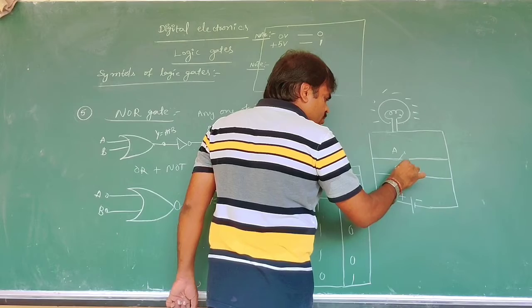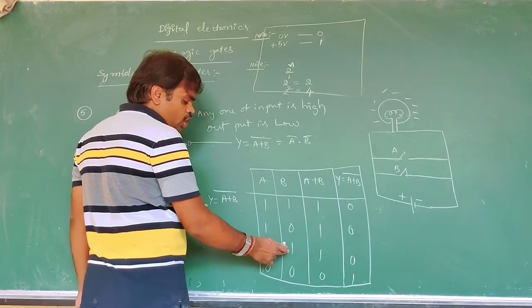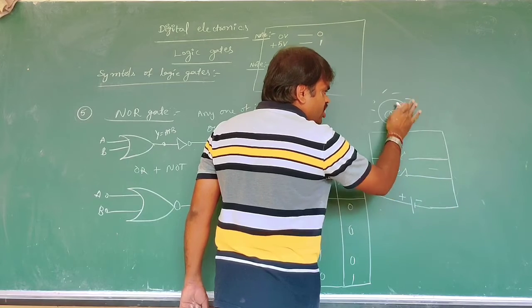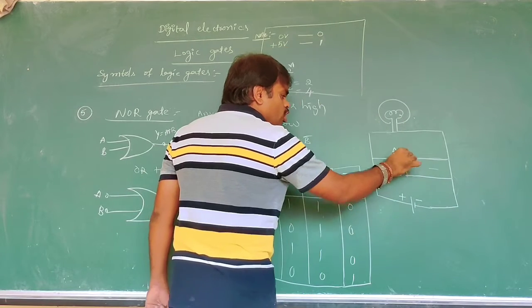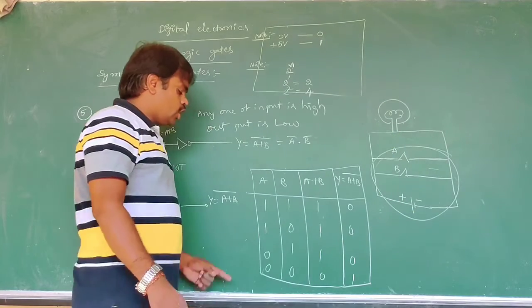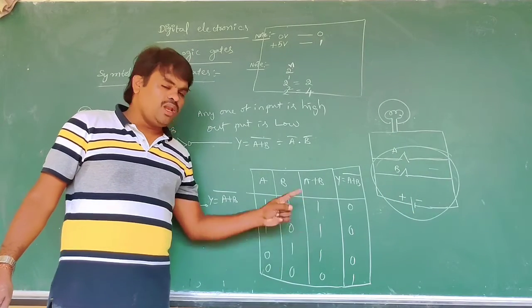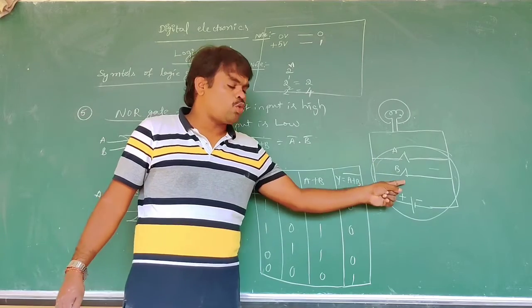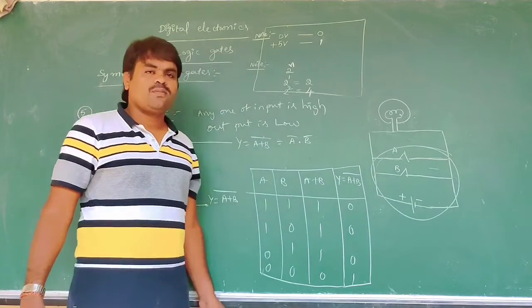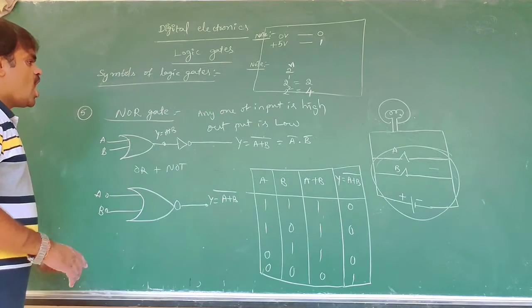Next, if B is closed, it forms a short circuit and the bulb will not glow. Both closed, it forms a short circuit and the bulb will not glow. When the two switches are open, the bulb will glow. This is about NOR.